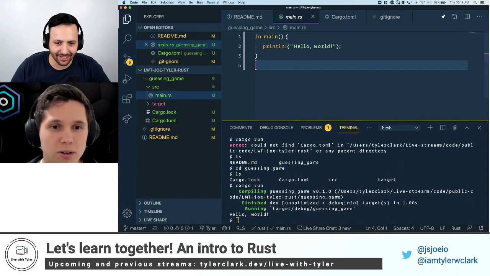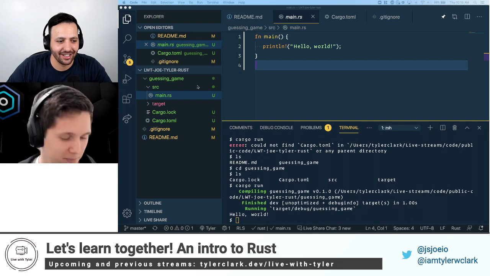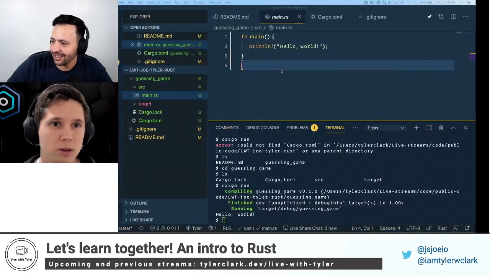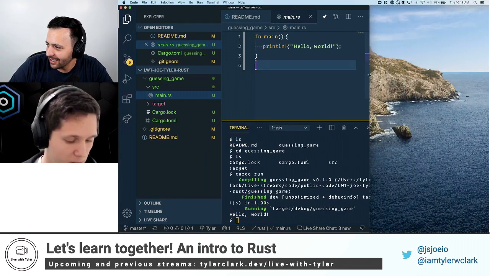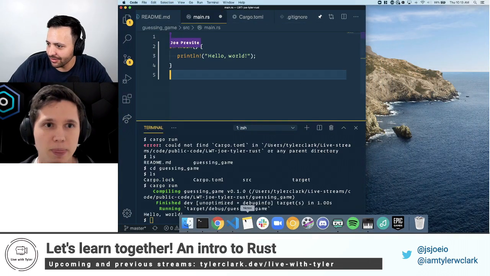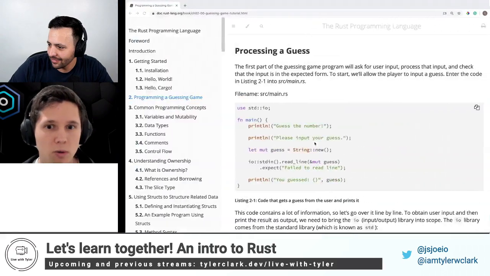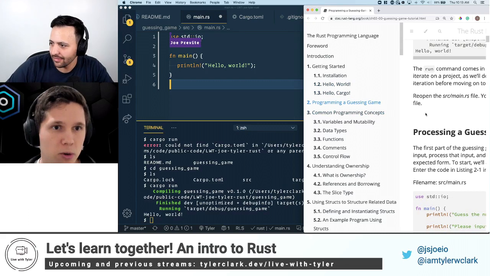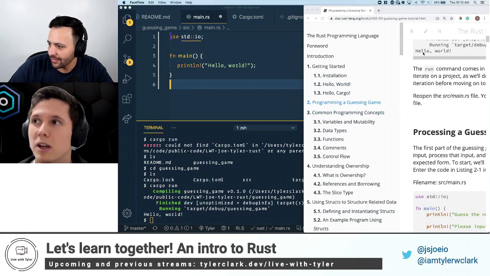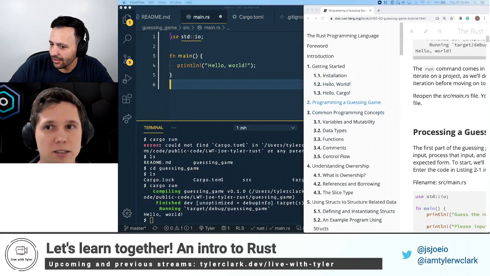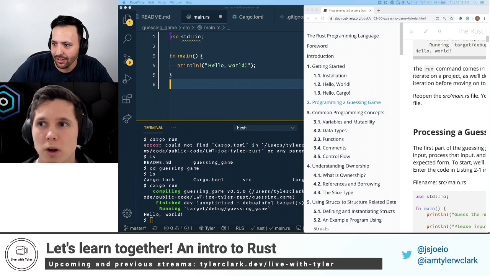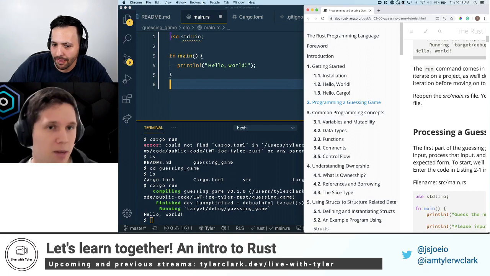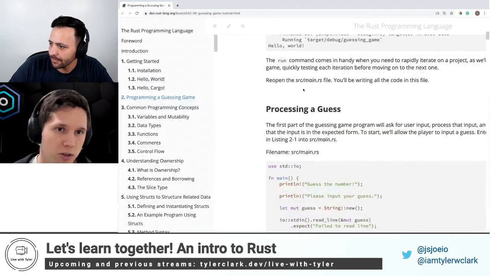Why don't you lead us out on that one? Okay, you got it. So the first thing that we're going to do, I'm just going to pull these up side by side. Same actually. Cool. So let's just write it out, and then we'll go line by line. This use, I like to think of it as similar to a require in CommonJS, or with ES modules, like import a package.